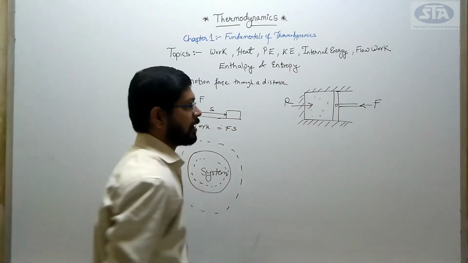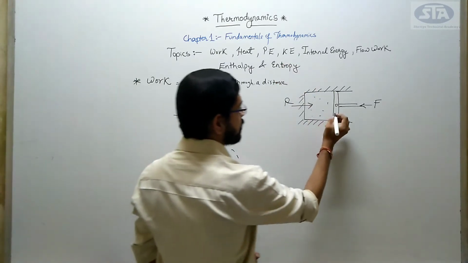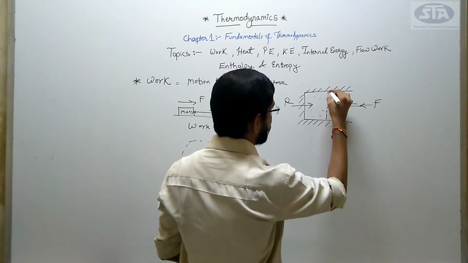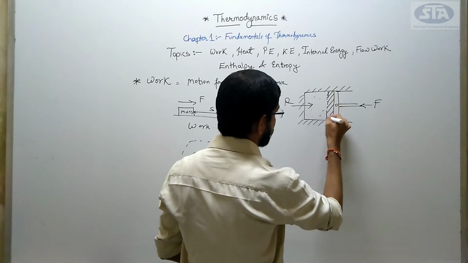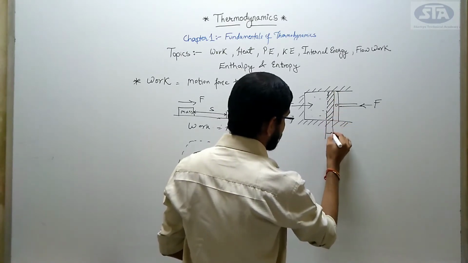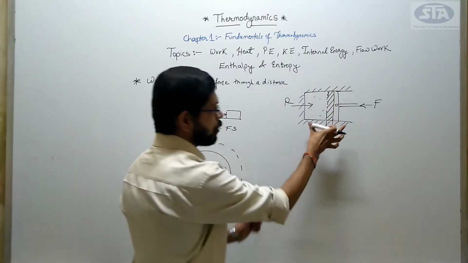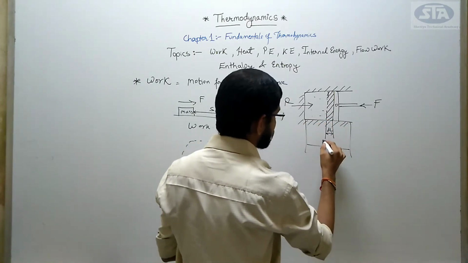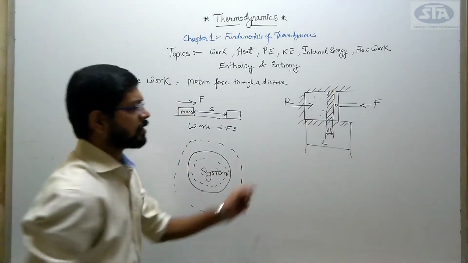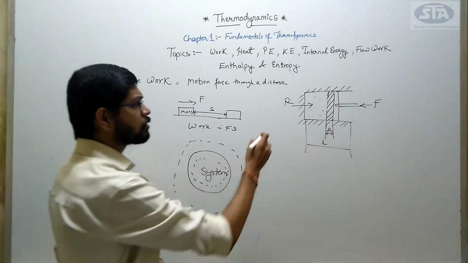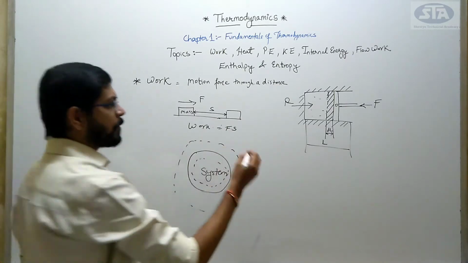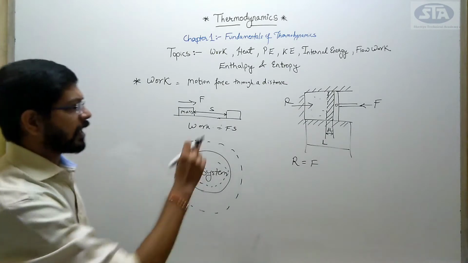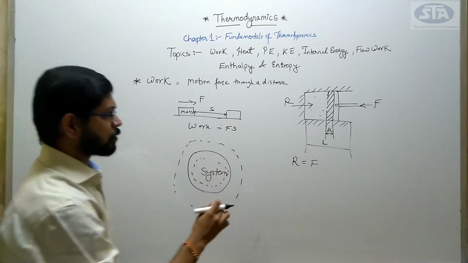Consider that as R. And this piston, consider if it comes to this hatch position which I am drawing. Consider this portion as dl. The whole length of the cylinder is L, and I am just taking a part that it moves by. So my reacting force would be equivalent to my applied force.